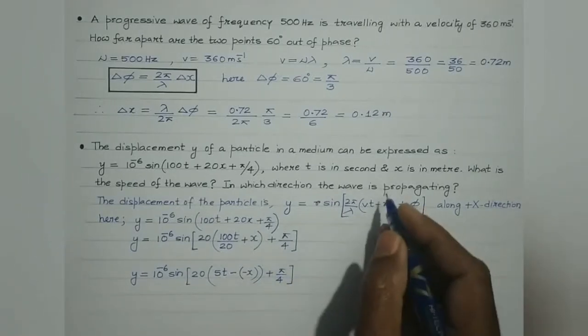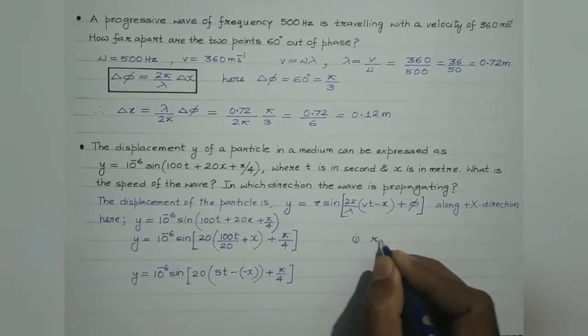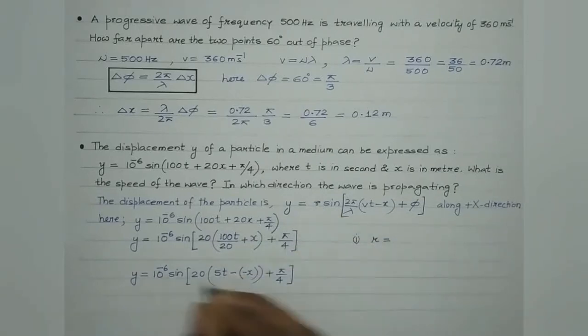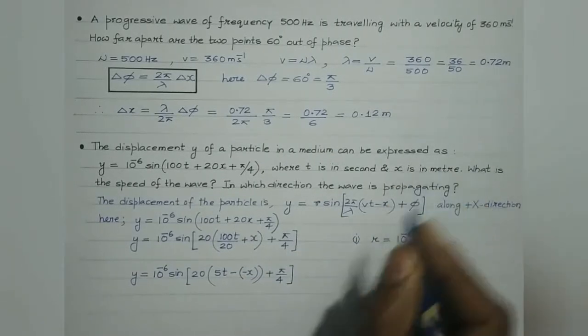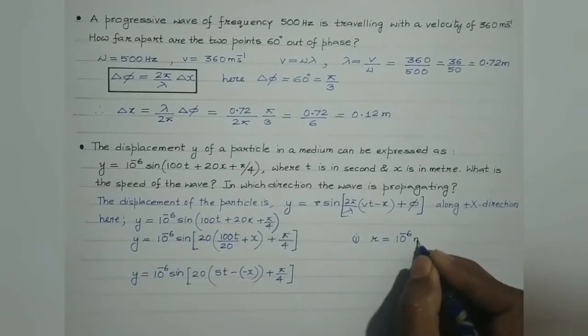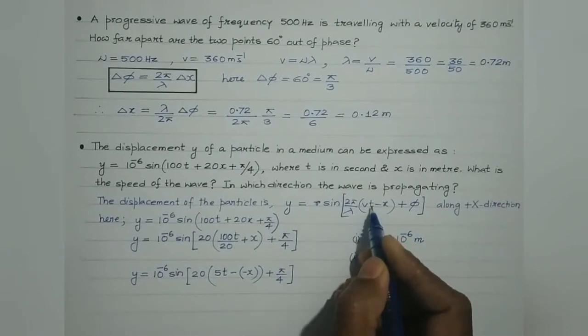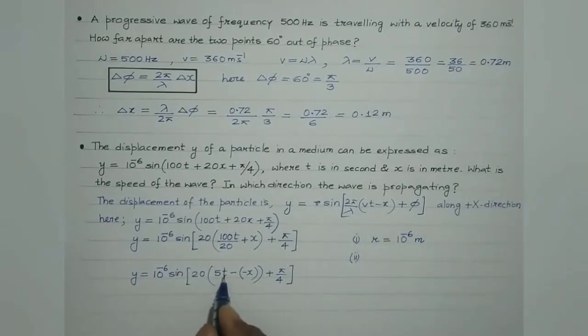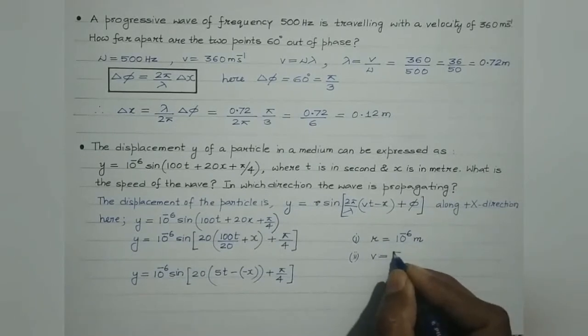So comparing these two equations, we can gather this information. First is the amplitude r, which is 10 raised to power minus 6. Since x is in meters, it will also be in meters. Second, students, the coefficient of t is velocity. Here the coefficient of t is 5, so the wave velocity is 5.